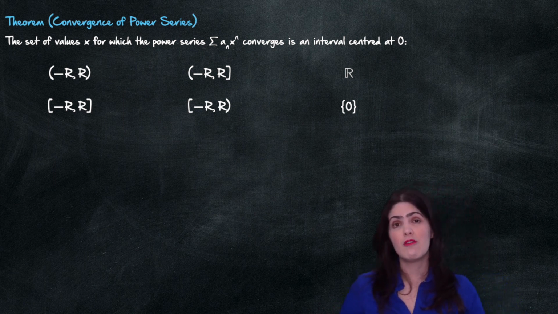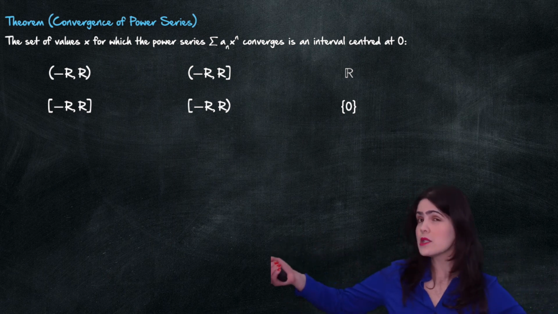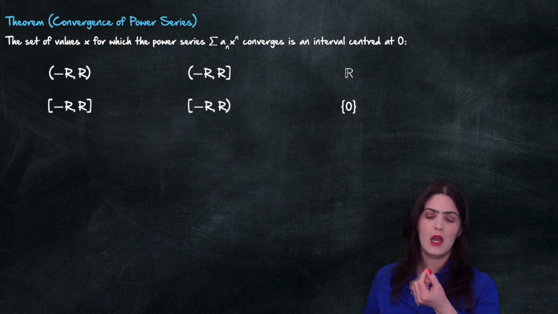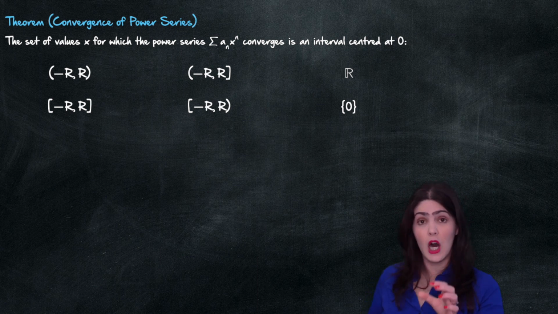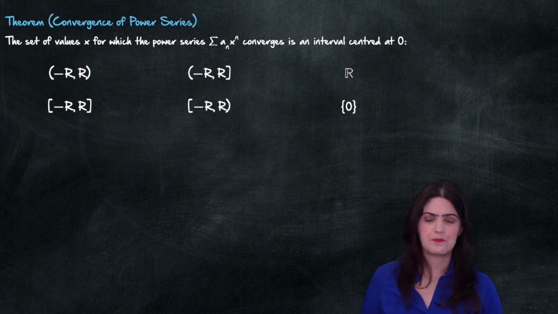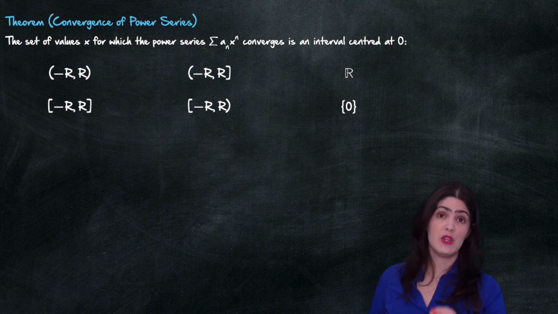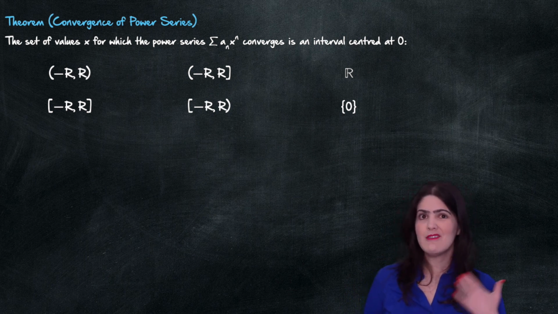But we can also think of the whole real line as an interval centered at 0, just an infinitely long interval. And then also the point 0, we can think of as a collapsed interval when r is equal to 0. So those are the only possibilities for the sets of points x for which a power series is convergent. And we have even more.